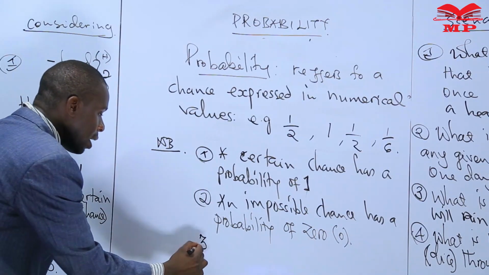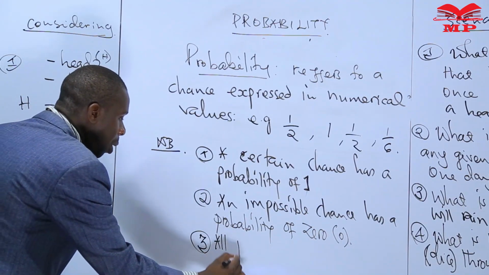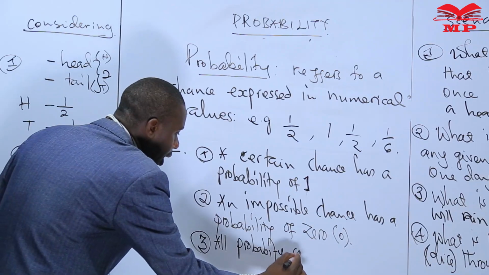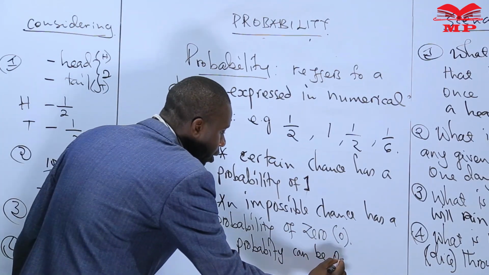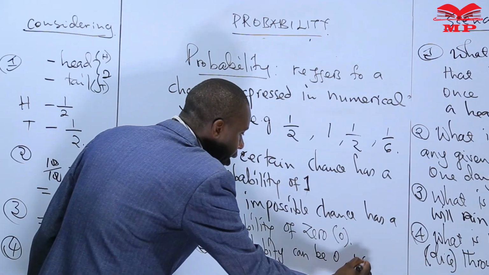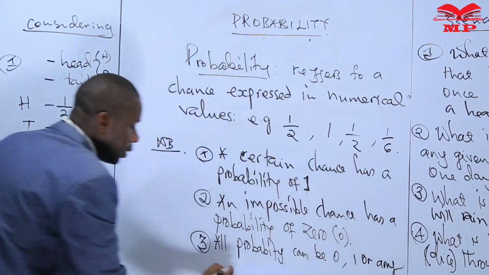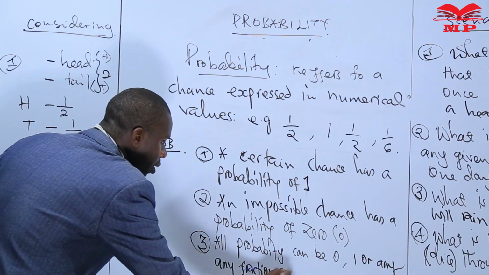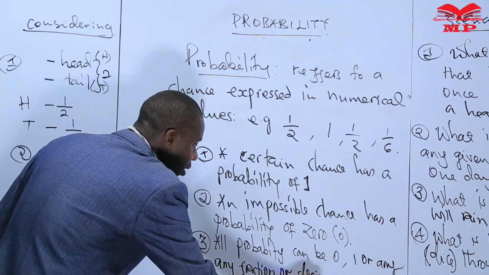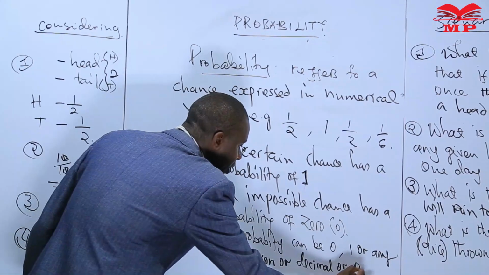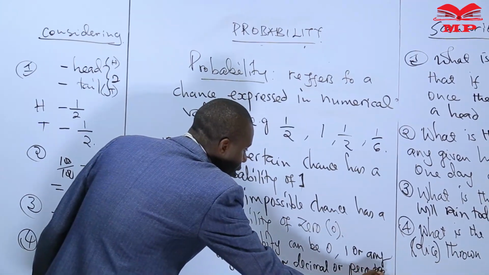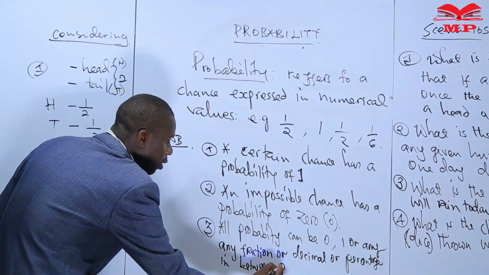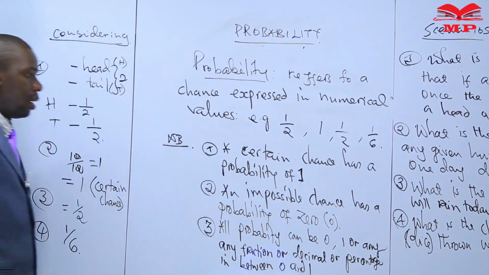So we can give that as the note: all probability can be 0, 1, or any fraction in between 0 and 1.